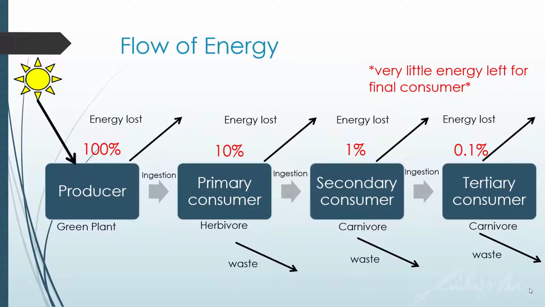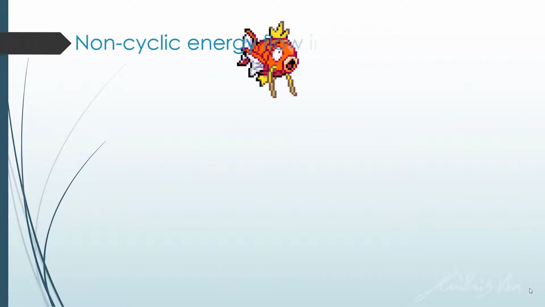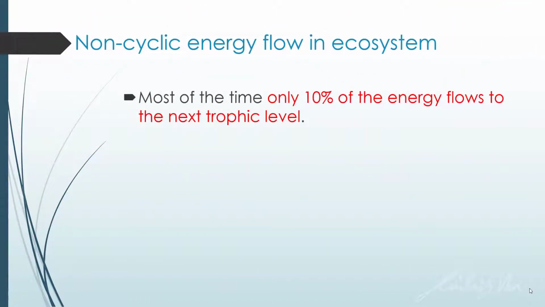That's why their population is not as much as, let's say, the herbivore or the grass. So most of the time, as mentioned, only 10% of the energy flows to the next trophic level.